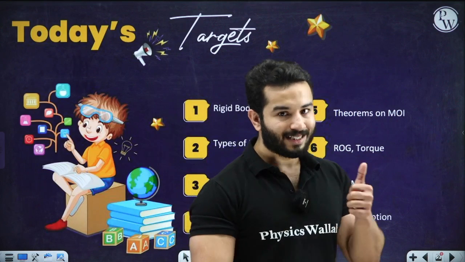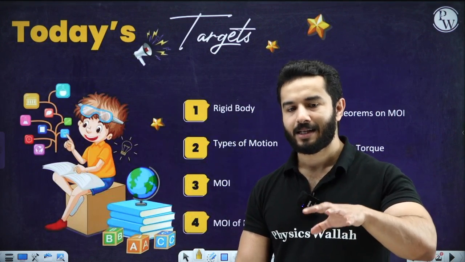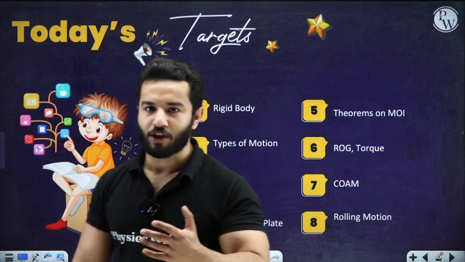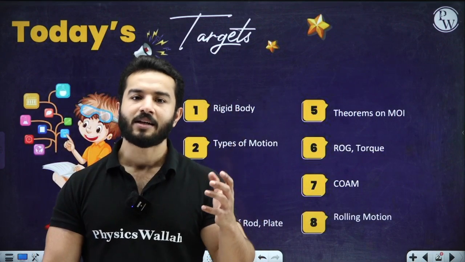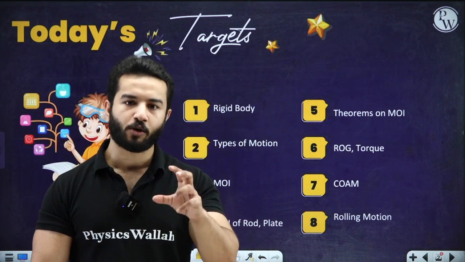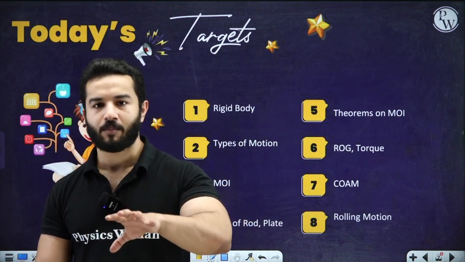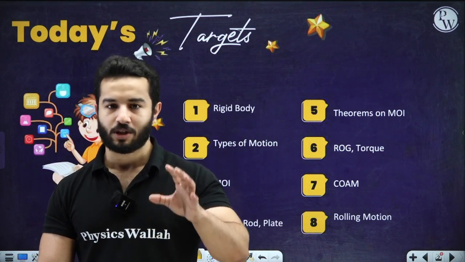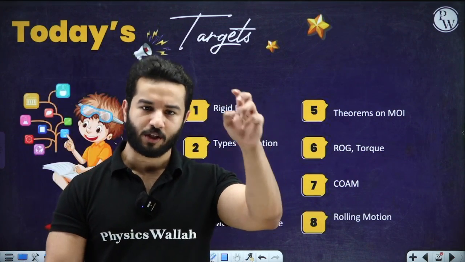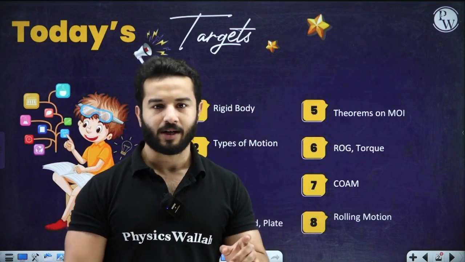When I said that you need to complete each and every topic conceptually, this is what I meant. Please always remember the definition of these things in their true meaning, right? You really don't need to mug up the definition. All you need to do is really understand what we mean by pure translational motion, what we mean by pure rotational motion in its true sense, right? What do I mean by true sense? Whatever the absolutely correct technical definition is, we need to remember that, right?